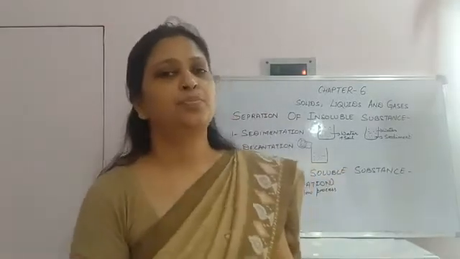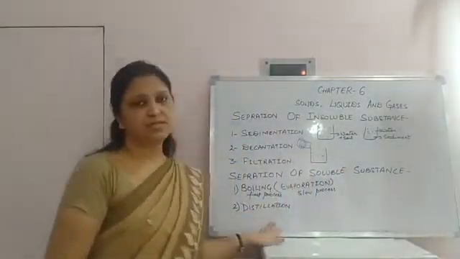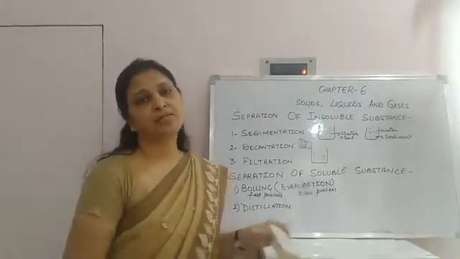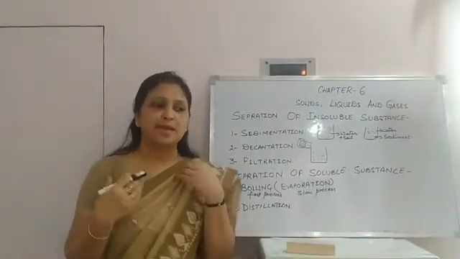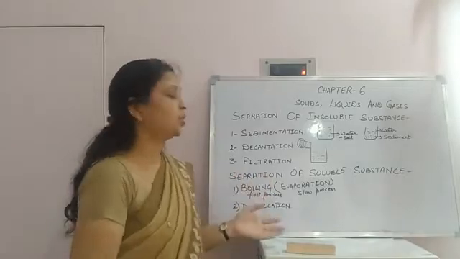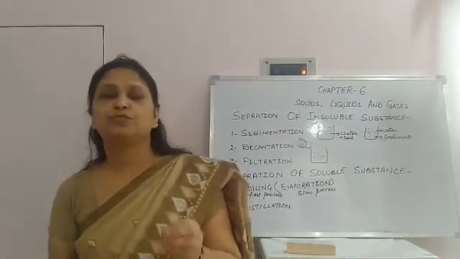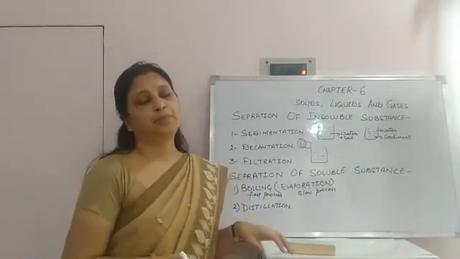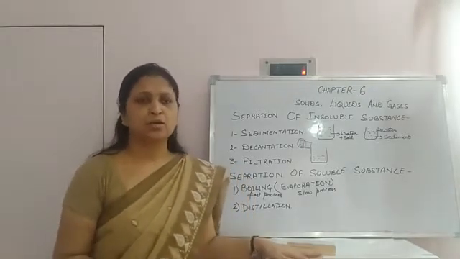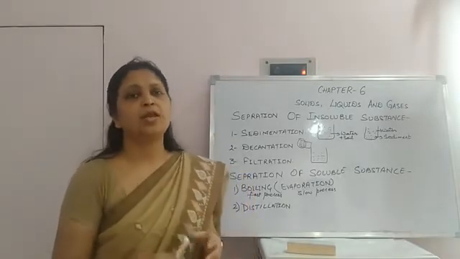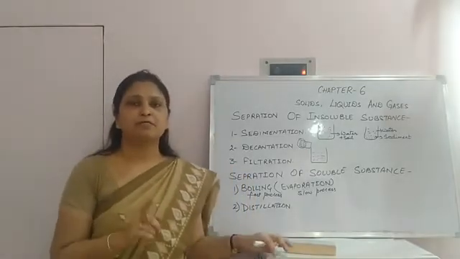The second process is distillation. Distillation is a process or a method used to separate the soluble substance in the laboratory. It is used in the laboratory. In this, impure water or a liquid is taken in a round bottom flask.